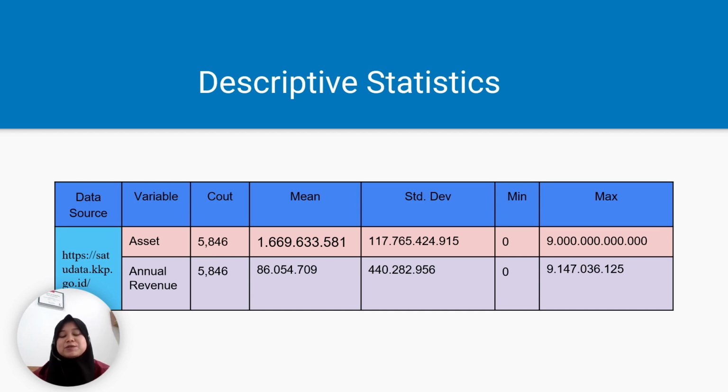So here is the descriptive statistic based on our variables. So for asset variable, there are 5,846 count of rows as well as annual revenue, and there is the mean value, standard deviation, minimum value, and maximum value of our data set.